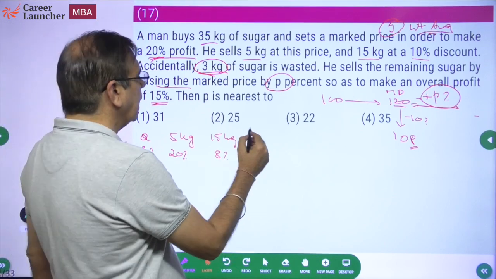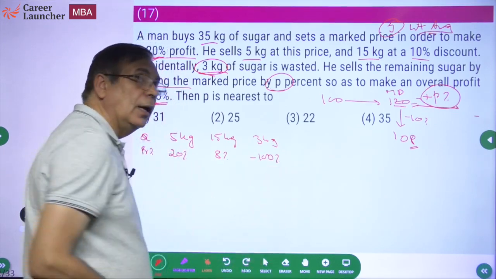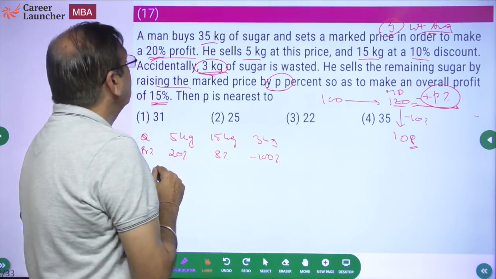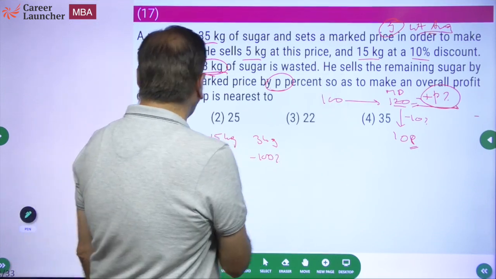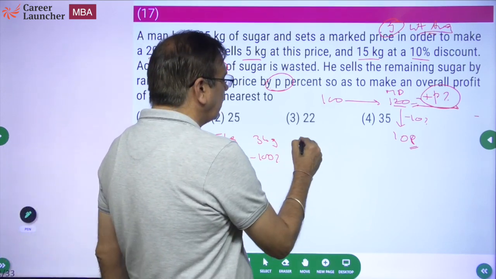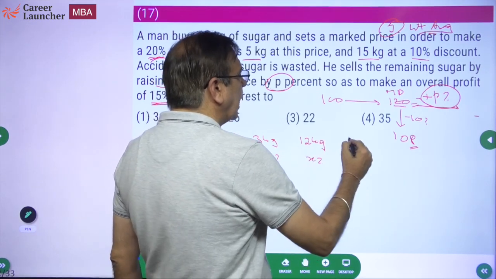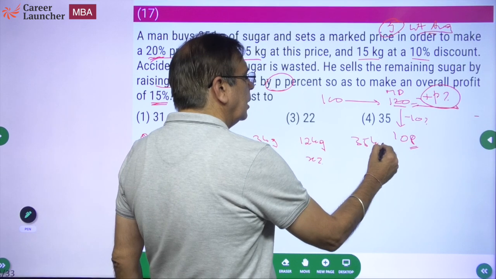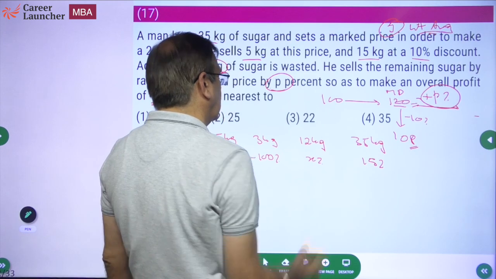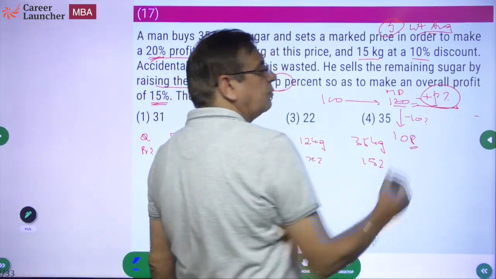Okay. 3 kg is wasted. So 3 kg at a minus 100% profit, or a loss of 100%. Okay. He sells the remaining by increasing the mark price by P%. So what is remaining? 15, 20, 23. 23 means another 12 kg left. So for the 12 kg, let me say he's selling at X%. So that overall, for 35 kg, he ends up with a 15% profit. Okay. So let's find X. Once we find X, then we can find P also.